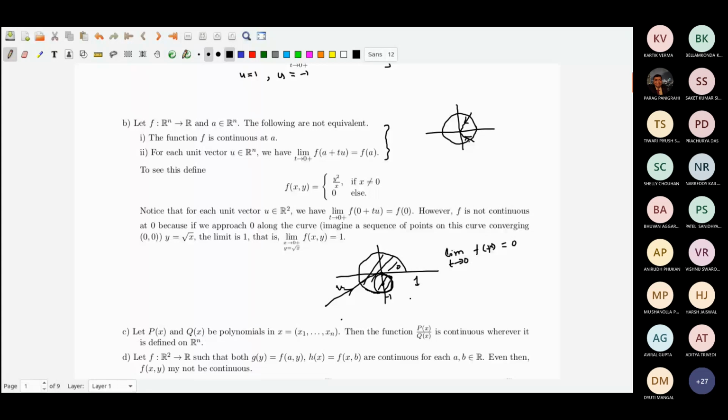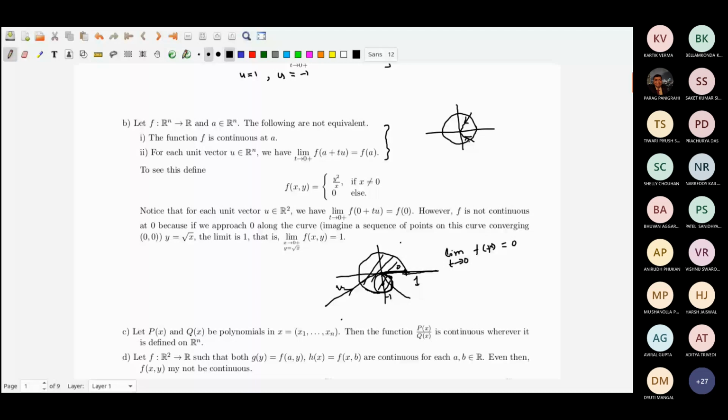After a time it will cross any line, and the only line that it will remain on is the x-axis over here, and on that also, after this point the function is 0. So here also the function is 0, so that will do. From the top, you will cross.